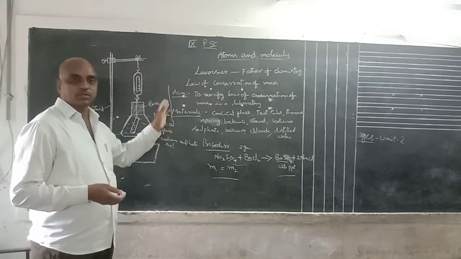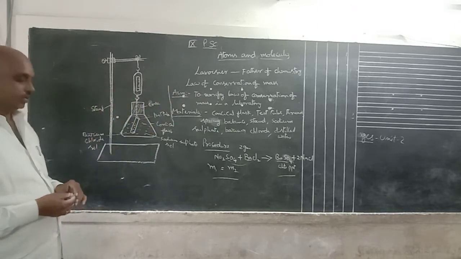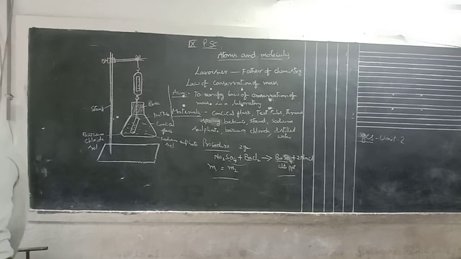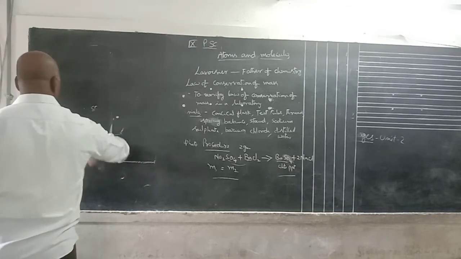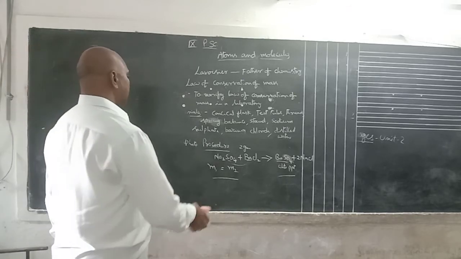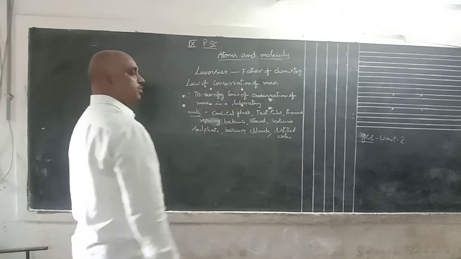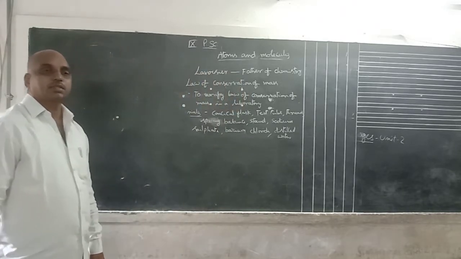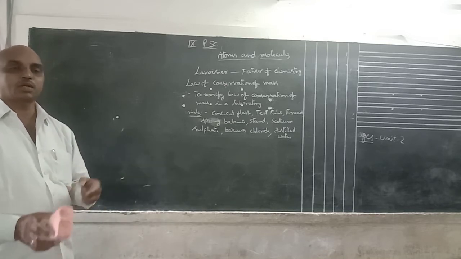Write the definition also. This is a 4 marks question. You must draw the diagram, and parts are also compulsory. Okay, next one. In this experiment, precautions are also compulsory. The first precaution: the two solutions are not mixed initially.